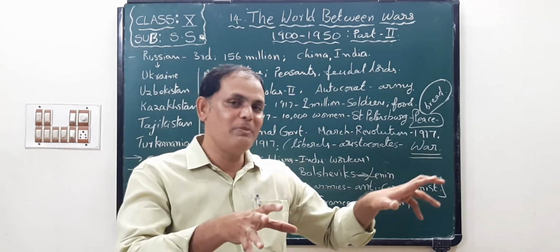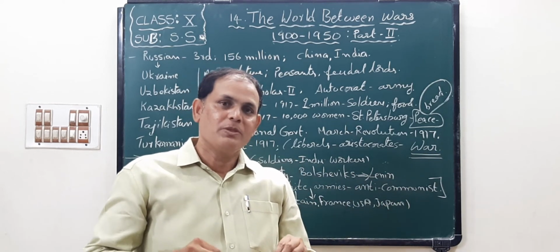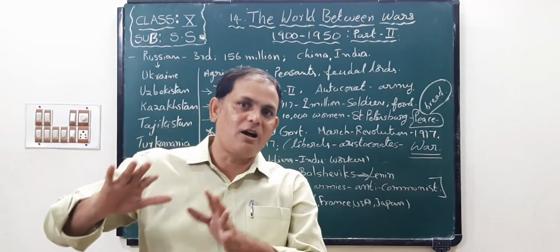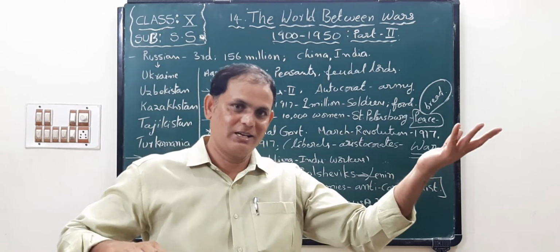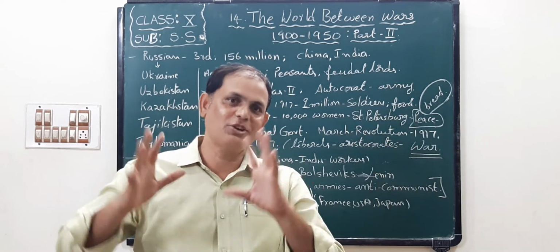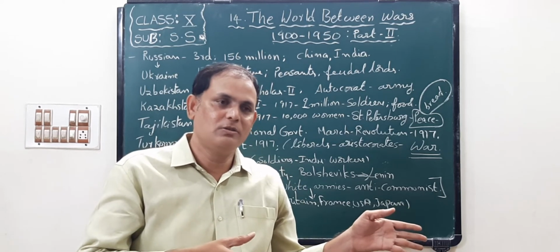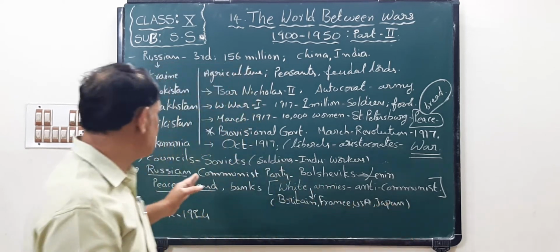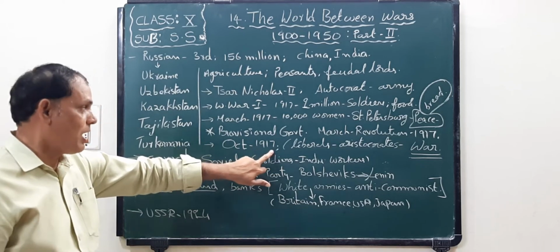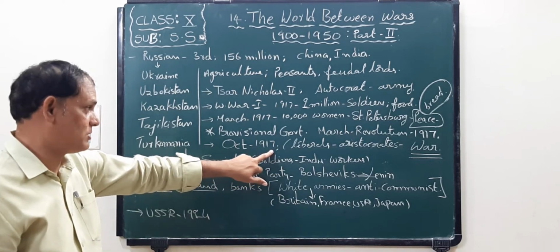But what was the demand of the common people? Their demand was to stop participating in the war and also to supply the food grains. So this new government failed, children. That's why the October revolution also occurred, children.